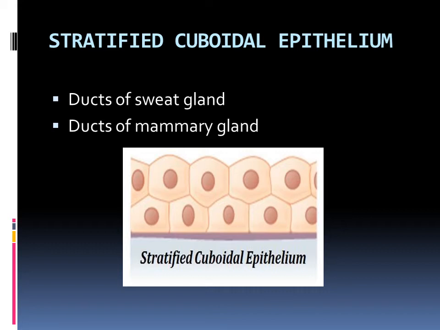Okay, then the ducts of the mammary gland. The mammary gland is present in mammals. Its major role is secreting milk for lactating females. When milk is secreted from the mammary glands, the milk will be ejected out through the mammary gland duct. So in that duct also this stratified cuboidal epithelium is present. Fine.